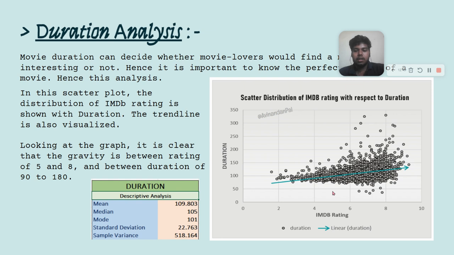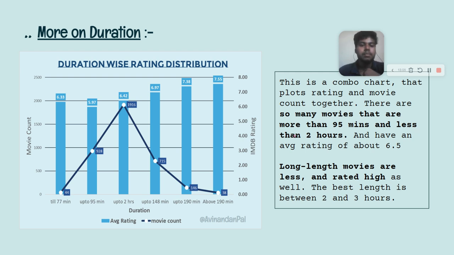It is found that the high density is between an IMDb rating of 5 and 8, and duration between 90 minutes and 180 or 200 minutes. So this is the highest density in this dataset. Most movies fall under this particular range.